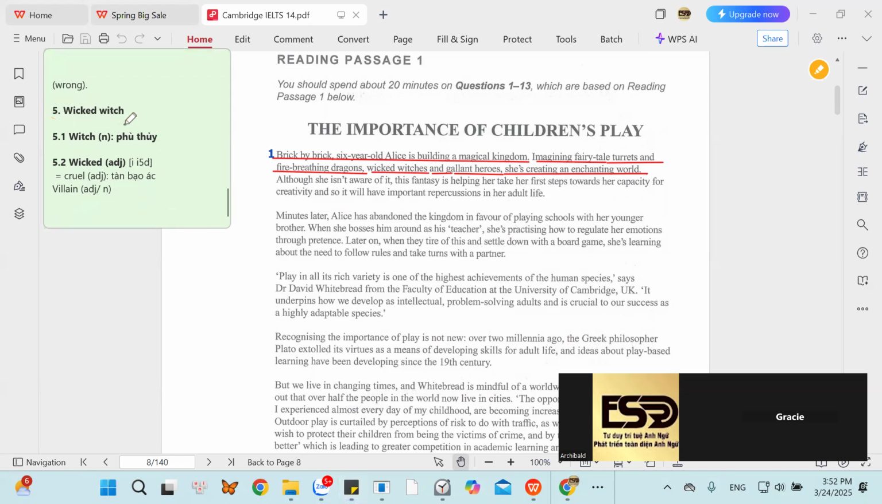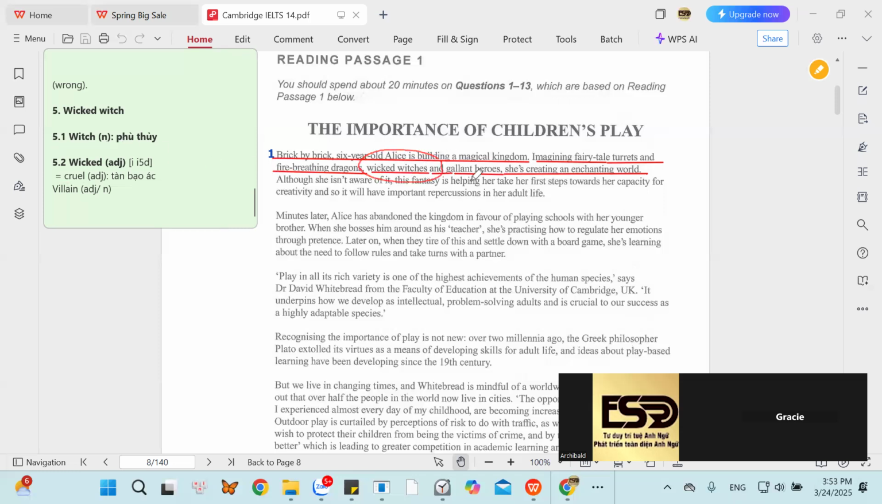So here the first word we have wicked witch. Can you change the word so that we can have another word which has the same meaning as wicked witch? English, please. Cruel. That is cruel. The cruel witch. Yeah, the cruel witch, all right?